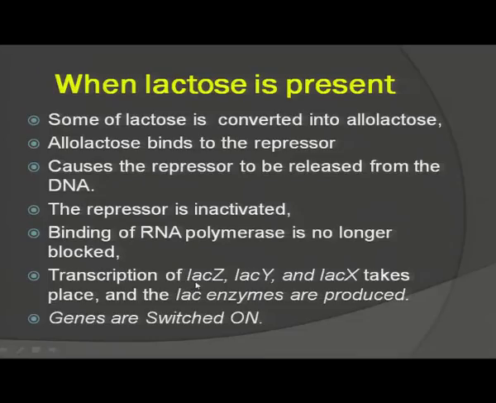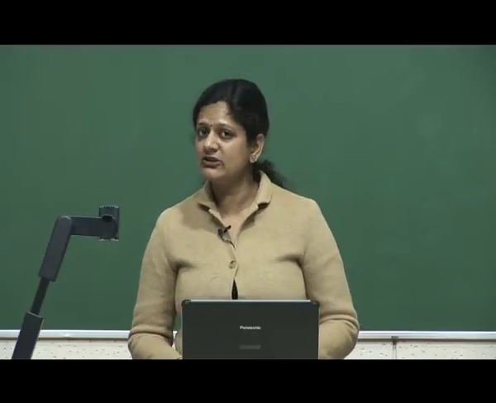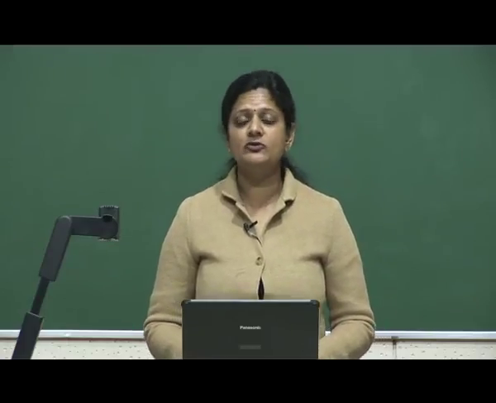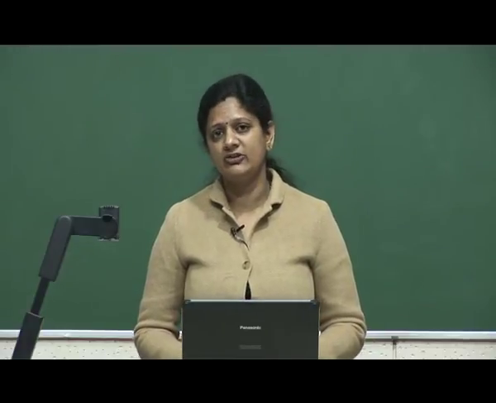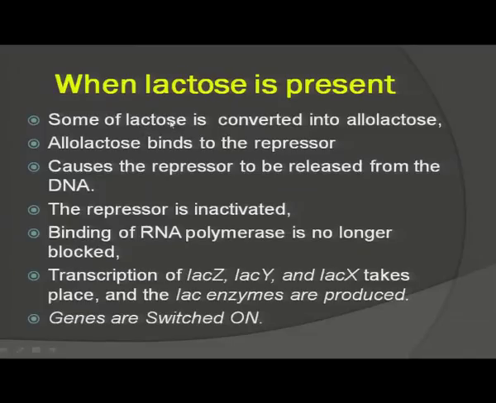Now, what if lactose is present in the cell? If the bacterial cell has lactose, it means they need to express the genes to synthesize the enzymes, and those enzymes will break down the lactose to get energy. So, in the presence of lactose, there must be expression of genes, and genes should be in a switched on condition. But how will it be possible? Some of the lactose is converted into allolactose. If lactose is there in the cell, some of the lactose will be converted into allolactose.